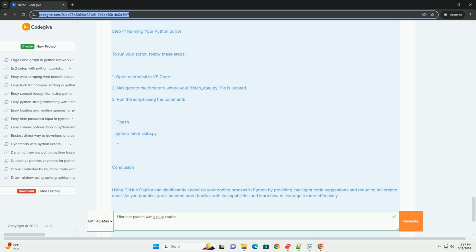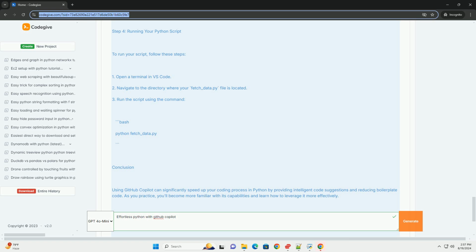Tips for effective use of GitHub Copilot. Be descriptive. The more descriptive your comments are, the better suggestions you will receive. Iterate. Don't hesitate to modify the suggestions provided by Copilot to fit your needs. Learn from suggestions. Use Copilot's suggestions as a learning tool to understand new libraries or coding styles.